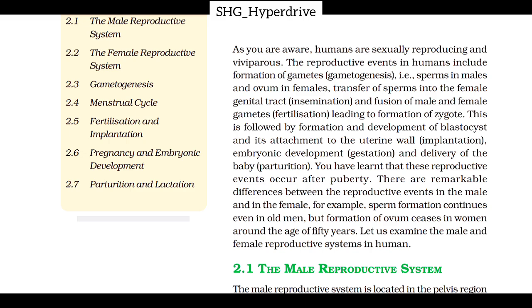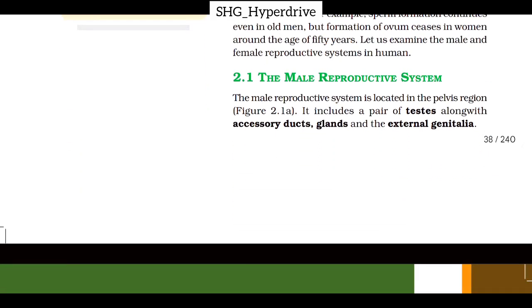For example, sperm formation continues even in old men, but formation of ovum ceases in women around the age of 50 years. So let us examine the male and female reproductive systems in human. 2.1 The male reproductive system.